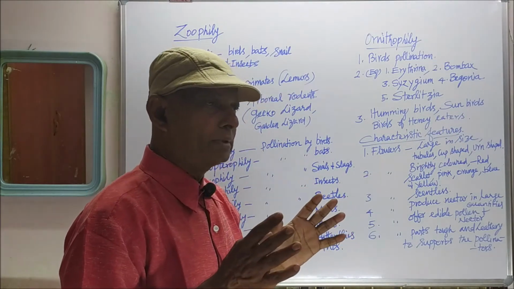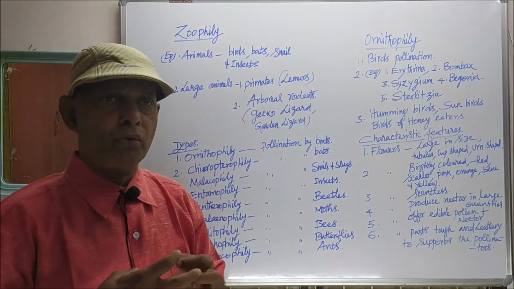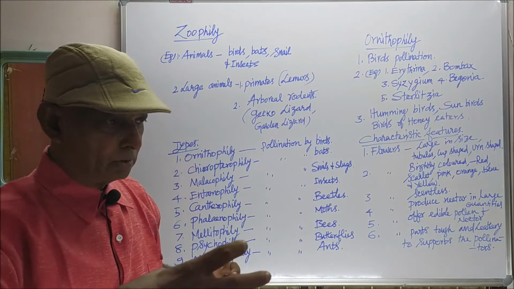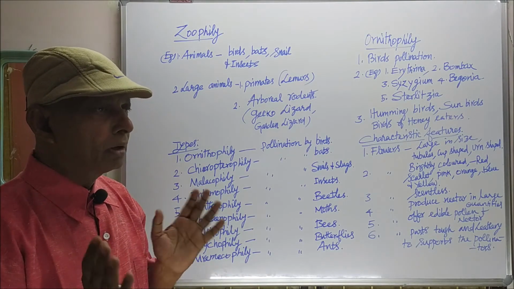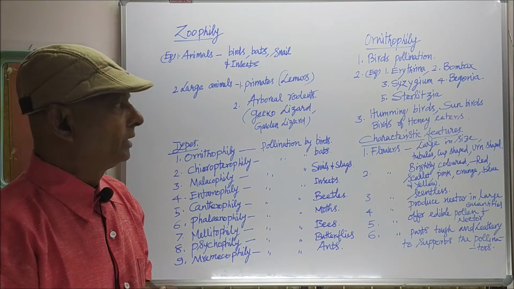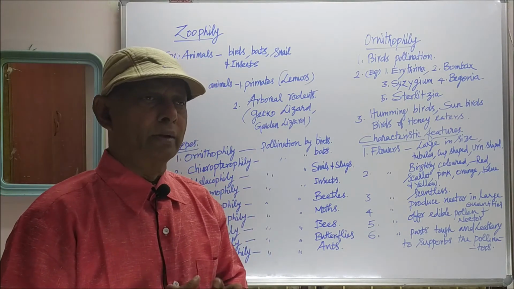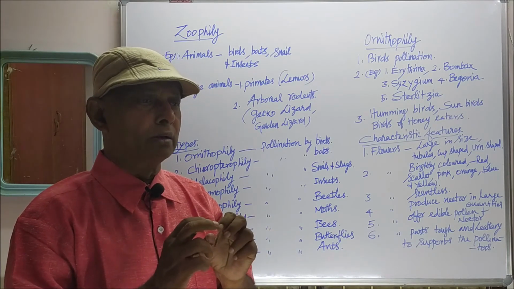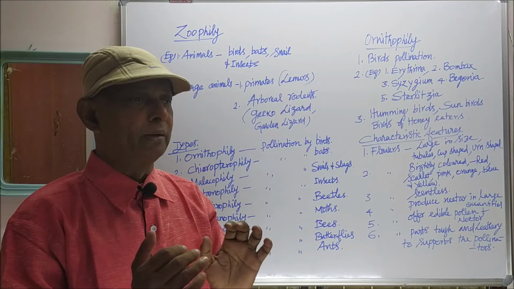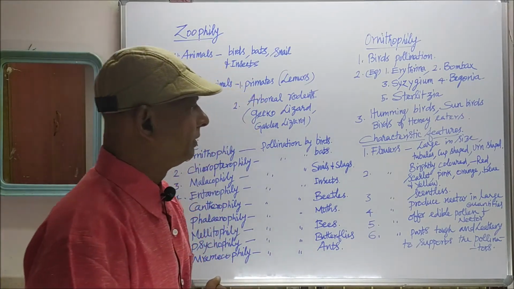The flowers will be tubular, long tubular funnel-like, cup-shaped, or urn-shaped. Urn-shaped means the flowers are enlarged at the middle, and both the ends are narrow. That is the urn-shaped flower.